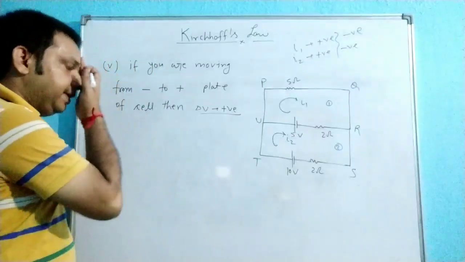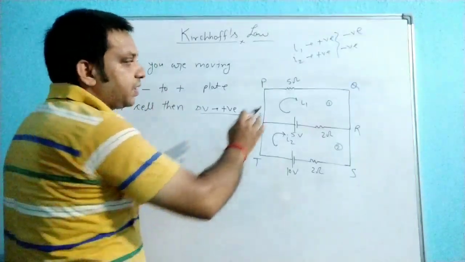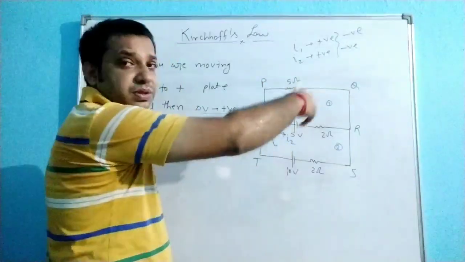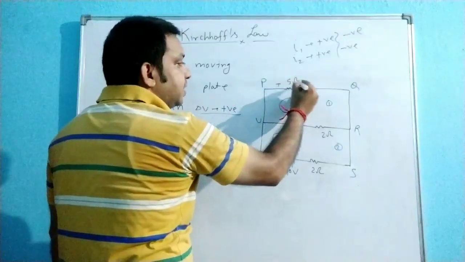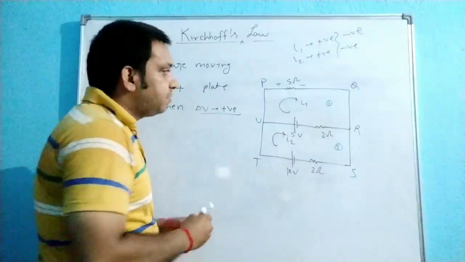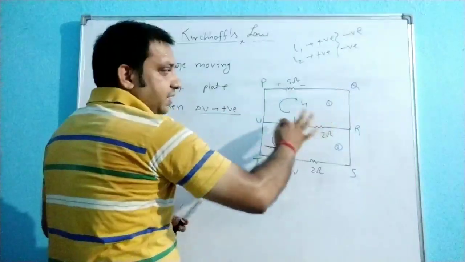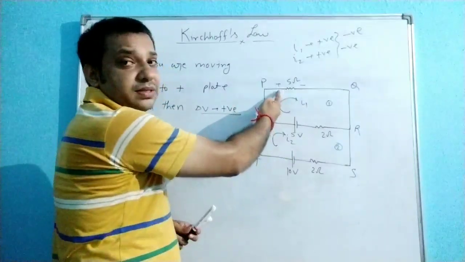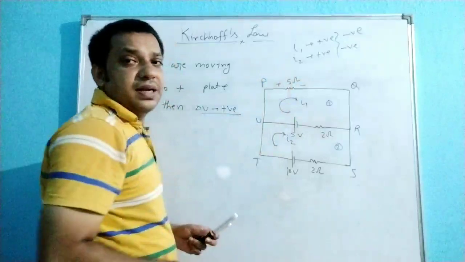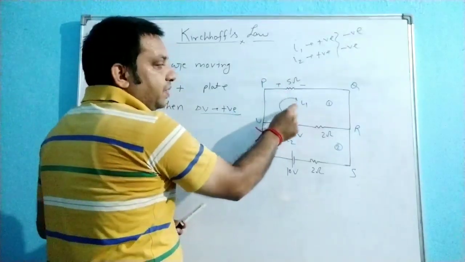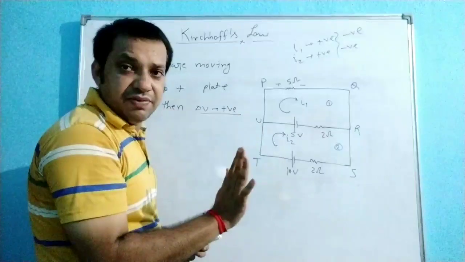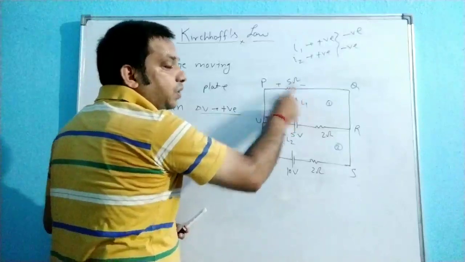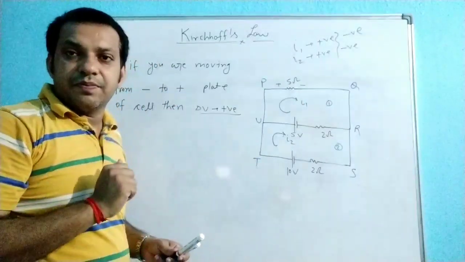Clear? This sign convention is also valid for the resistances. Suppose the current I1 flows from this end to this end, the direction I am assuming. That means this end of the resistor is at higher potential and this end is at lower potential. The potential difference is I1 into 5, so 5 I1. Is it a positive or negative potential difference? Because we are moving from higher to lower, it is a negative potential difference.